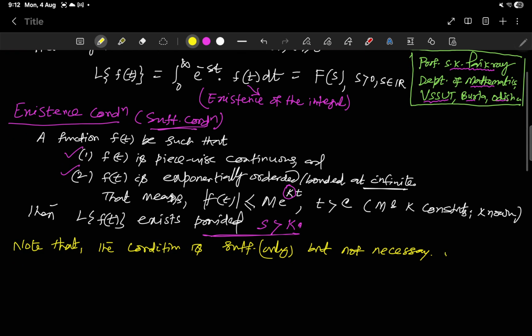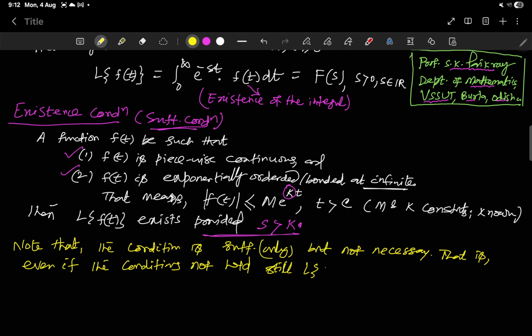Even if these conditions do not hold, still L of f(t) exists.